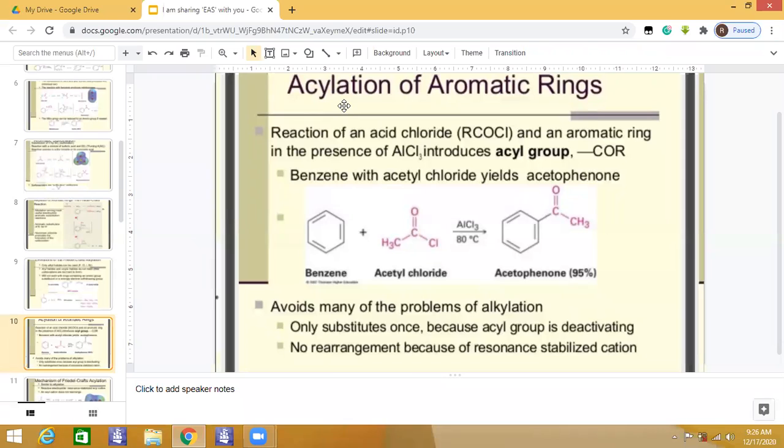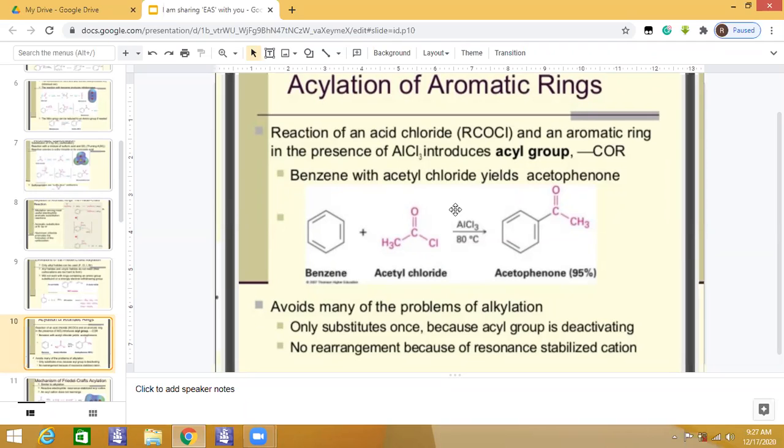Now the acyl group is formed when an alkyl group is attached to a carbon-oxygen double bond. If R represents the alkyl group, as we generally represent it, then an acyl group becomes RCO.